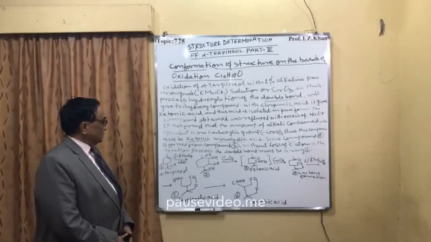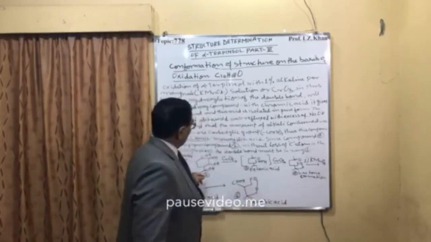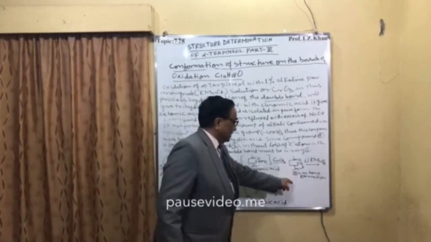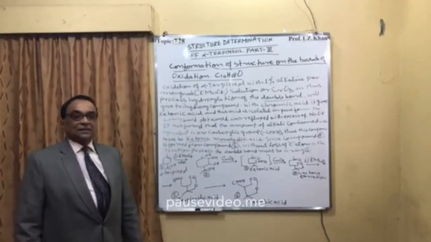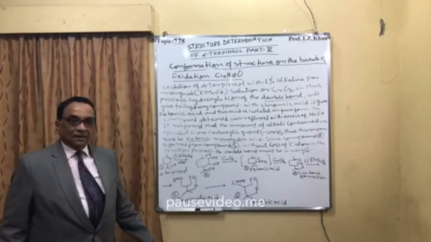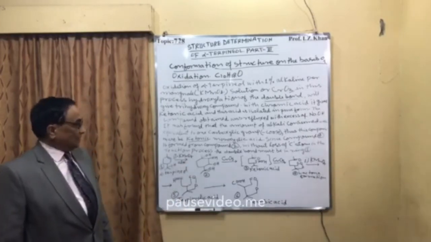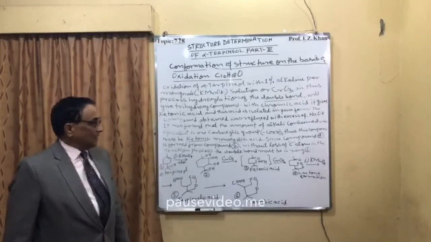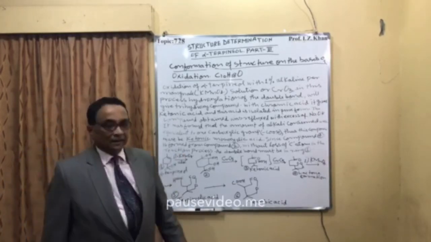Since compound 4 is formed from compound 2 without loss of carbon atom, there is no loss of carbon atom here. They contain the same number of carbon atoms, and this confirms that the double bond is inside the ring. If it had been outside the ring, there would have been loss of carbon atom. So on the basis of this reaction, two things are confirmed: that it is a ring, and also the double bond is inside the ring.